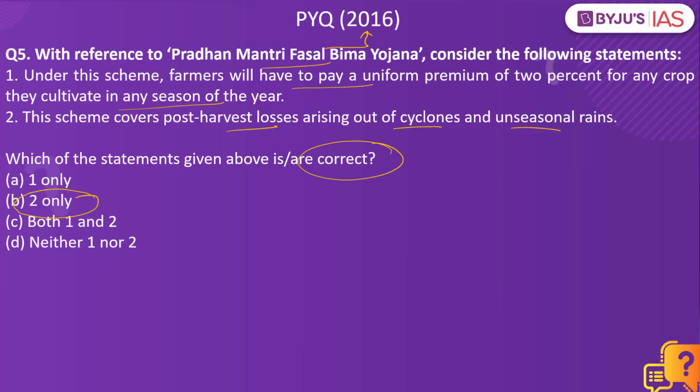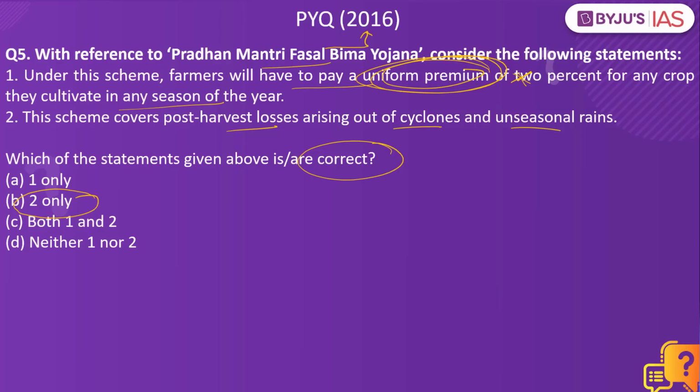What is wrong with the first statement? The first statement says that farmers will have to pay a uniform premium of 2% for any crop. This is a wrong statement. Why? That is because when you look into this particular scheme, there are different types of premiums. For example, it is about 2% for the kharif crops, about 1.5% for the rabi crops, about 5% in case of commercial and horticultural crops. So it is totally different for different kinds of crops. Since it says it is a uniform premium for all types of crops, this happens to be a wrong statement. The second statement is right.